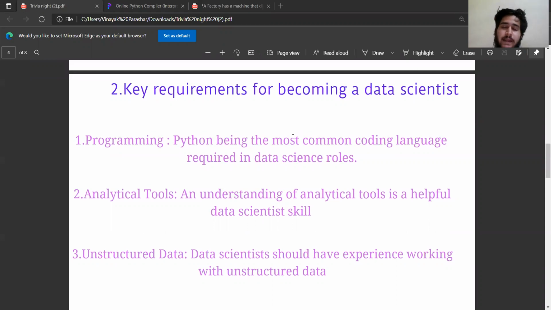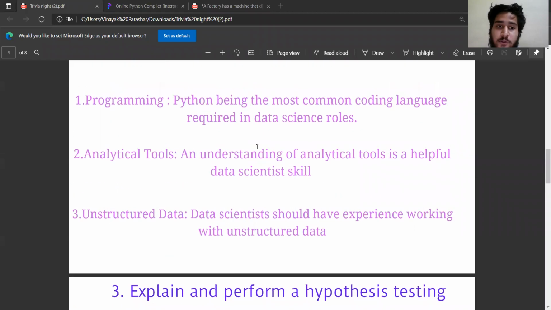Python because Python is very easy to learn. It is a very beginner friendly language, and also Python supports a variety of libraries, NumPy and pandas and stuff like that. So it is very easy to start in Python. Becoming a data scientist itself is a very tough job. Python will make it quite easy, not that easy, but Python is easy to learn compared to other languages such as R. You can use R or other languages, but Python is the most recommended since it is so much beginner friendly. And now coming towards the analytical tools.